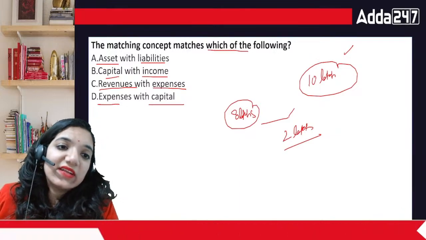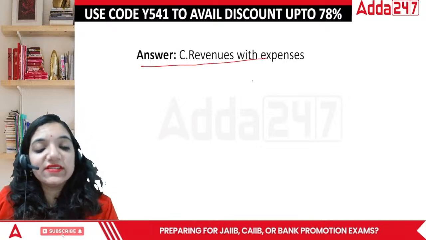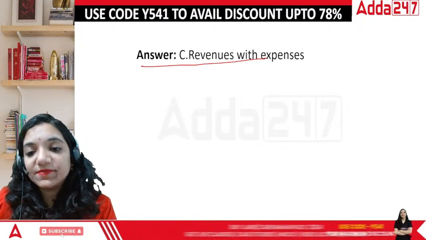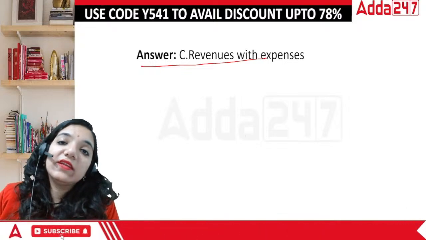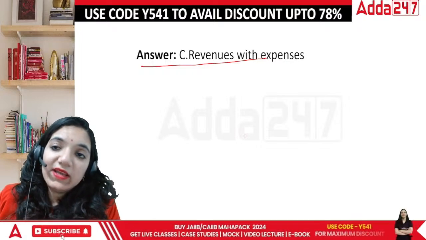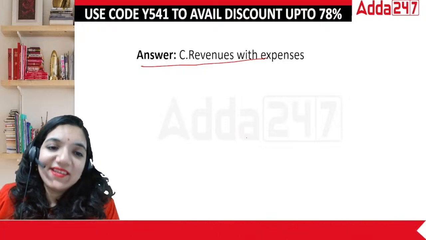So in this case, the answer is revenue with expenses. That's the correct answer, isn't it? Done everyone? So this is the matching concept. The current year income and current year expenses will give us the current year profit and loss account, giving us the information regarding current year profits on which we pay income tax.